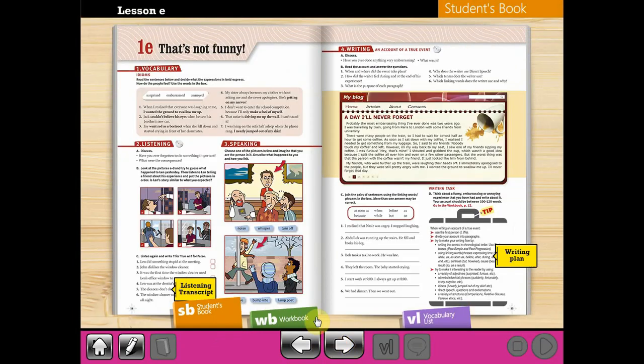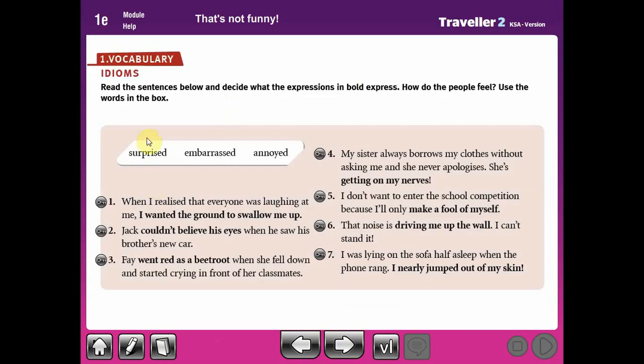For 1E, we don't have a lot of new vocab, but we have this exercise. We have here surprised, embarrassed, and annoyed. We have 3 different adjectives, and we have some idioms. You can call them proverbs. They mean the same, like surprised, embarrassed, or annoyed. The first one is, I wanted the ground to swallow me up. When you say that, you mean you are surprised, embarrassed, or annoyed.